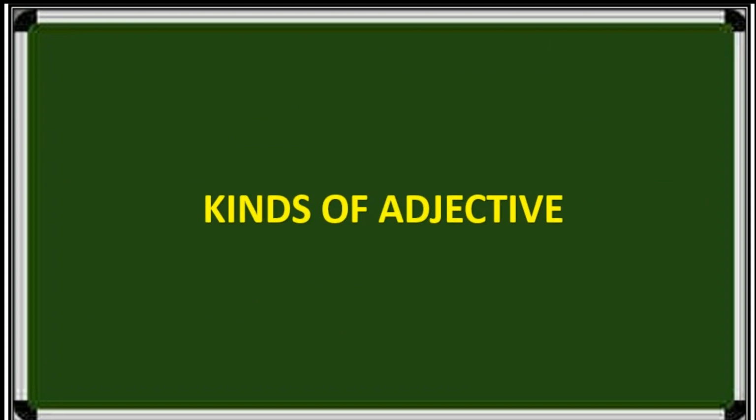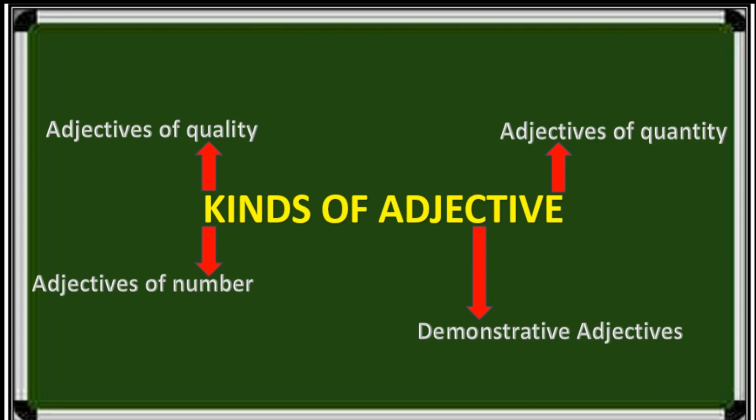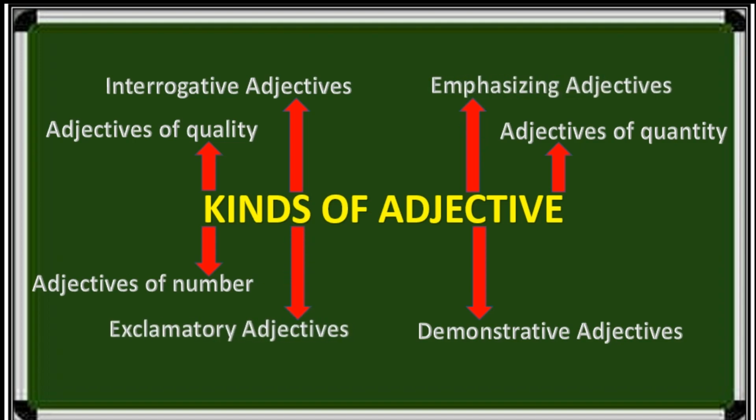Now let's learn kinds of adjectives. Adjectives of quality, adjectives of quantity, adjectives of number, demonstrative adjectives, interrogative adjectives, emphasizing adjectives, and exclamatory adjectives. Now let's learn details of each one.